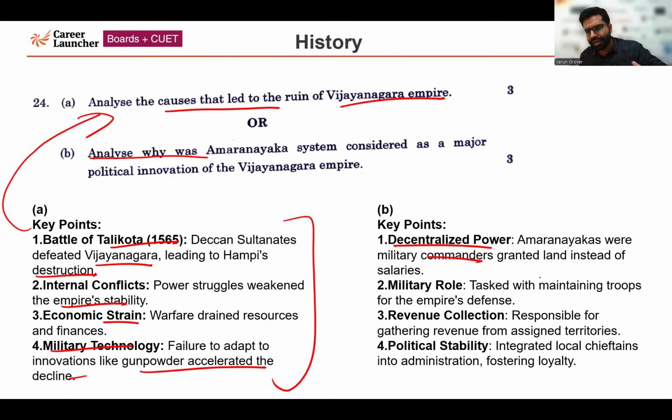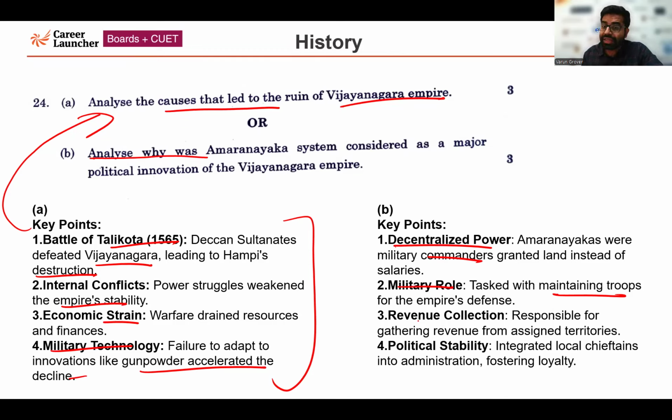They were given a certain portion of land by the ruler, not paid, so power was decentralized. Military role: they were tasked with maintaining troops for the empire's defense. These are the features of the Amara Nayaka system.